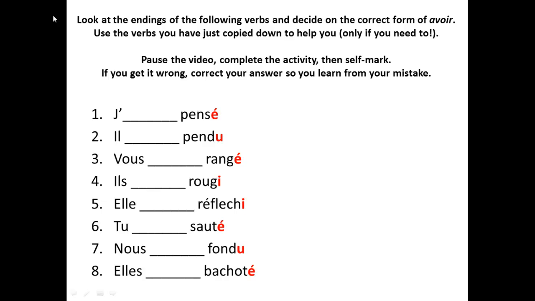Now look at the endings of the following verbs and decide on the correct form of avoir. Use the verbs you just copied down to help you, but only if you need to. For example, je, blanc, penser. So we've got to decide which form of avoir goes in. If we can remember it or we've looked it up, we'll find it's ai. J'ai pensé. Pause the video, complete the activity, then self-mark. If you get it wrong, just correct your answer so you can learn from your mistake.